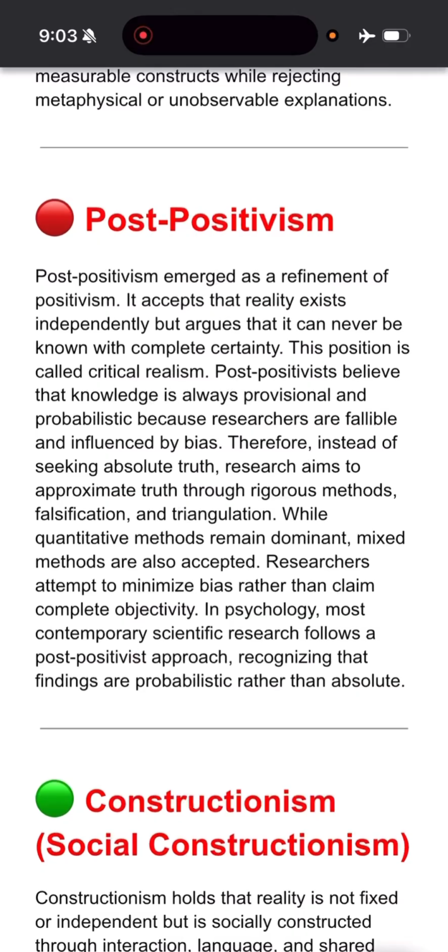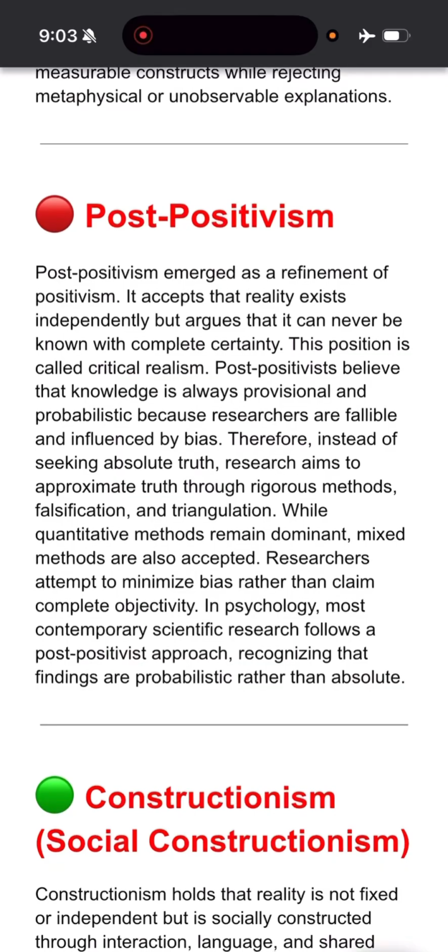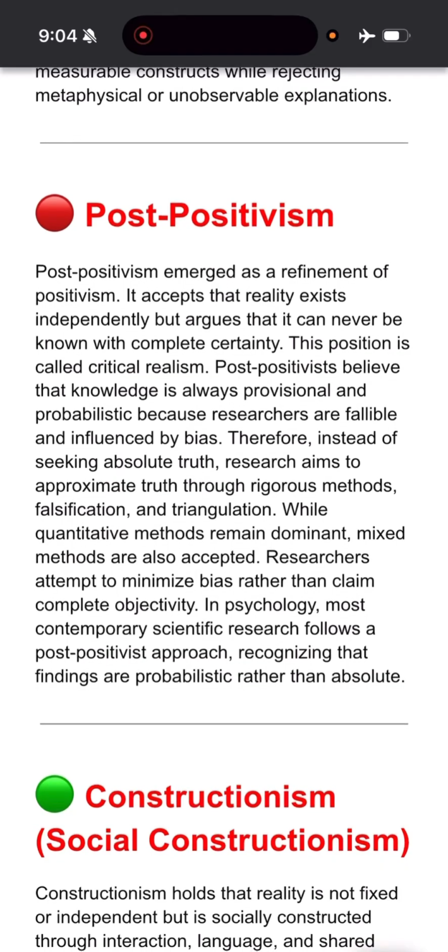Then next is about knowledge. Knowledge is always provisional and probabilistic. It also acknowledges that researchers can be fallible, they can be influenced by bias, so it tries to minimize the bias. Thus, post-positivism seeks approximate truth. What does positivism seek? It seeks absolute truth.